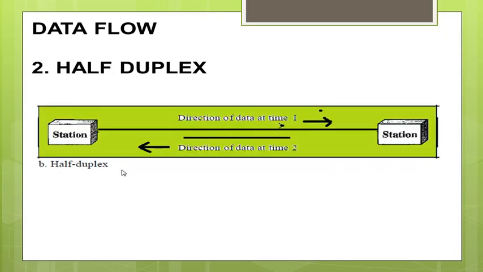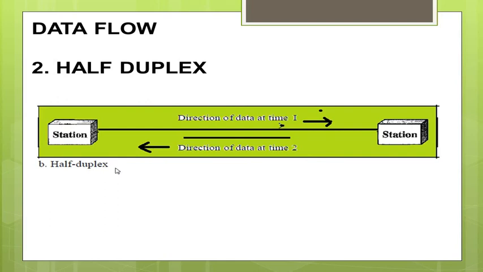The second type of data flow is half duplex. In half duplex mode, both the stations, that is the transmitter and the receiver, both can transmit and receive, but not at the same time. When the transmitter is transmitting the data, the receiver will be able to receive only, and when the receiver is transmitting the data, the transmitter will be able to receive.